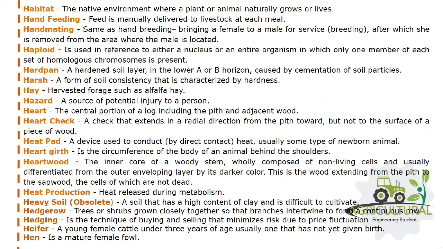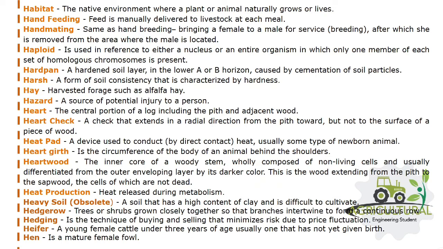Heartwood: the inner core of a woody stem, wholly composed of non-living cells and usually differentiated from the outer enveloping layer by its darker color. This is the wood extending from the pith to the sapwood, the cells of which are not dead. Heat production: heat released during metabolism. Heavy soil: obsolete, a soil that has a high content of clay and is difficult to cultivate.